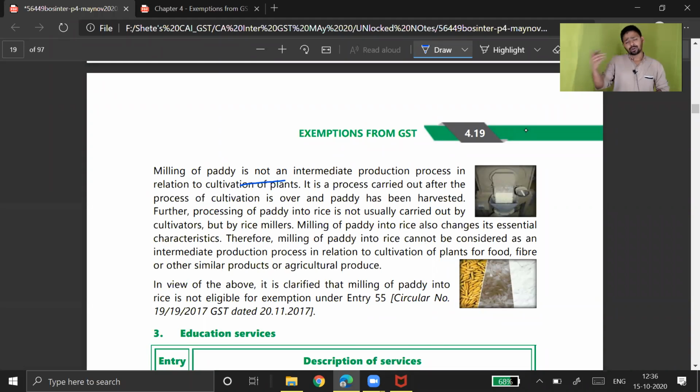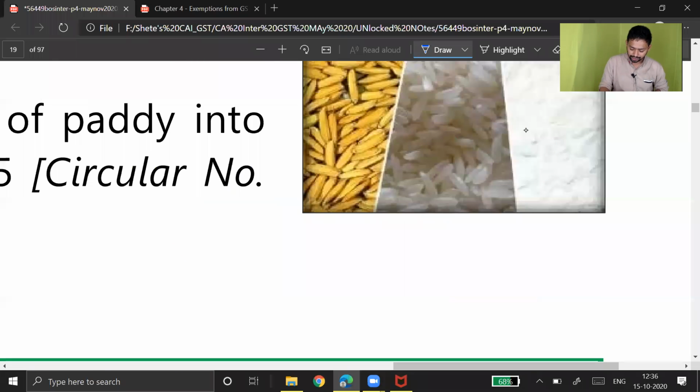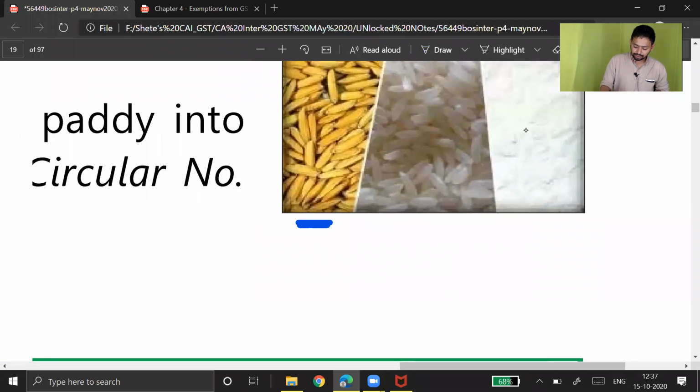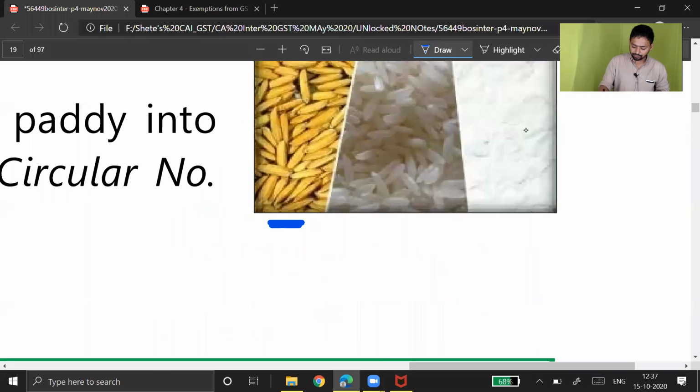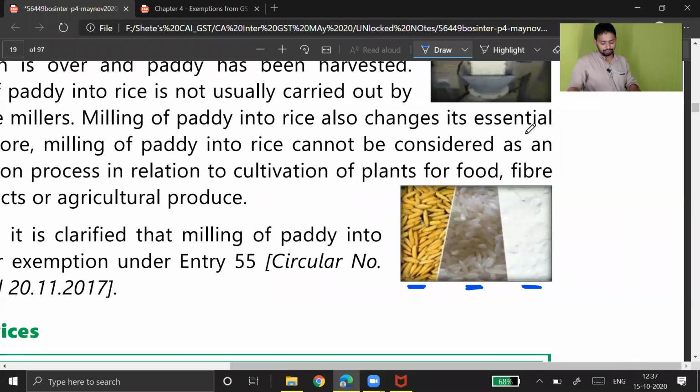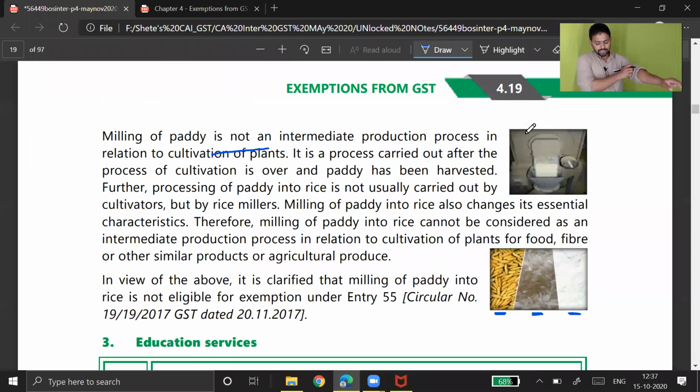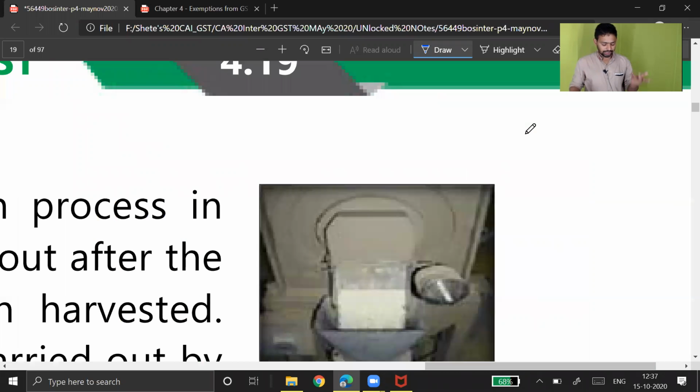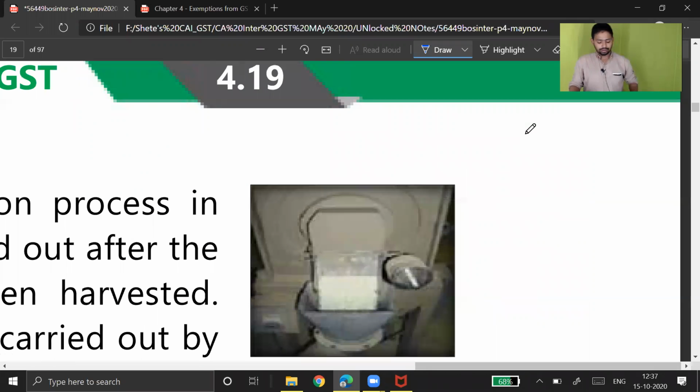Okay, so from the farm you get paddy. You can see here paddy. They have given one photo of paddy, this brown colored photo of paddy, and this is rice, the first process. And then this is rice powder. So they have given three images, and this is a machine. What do you say? In Mumbai we call it chakki.